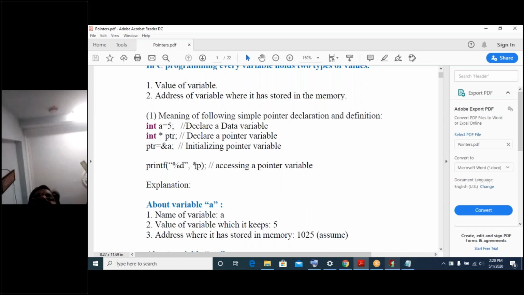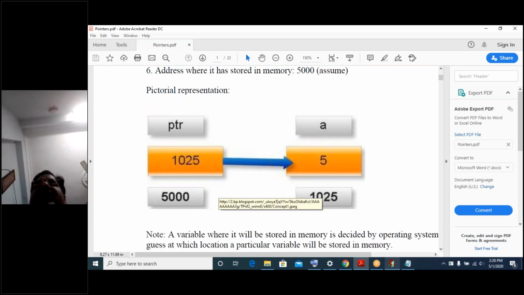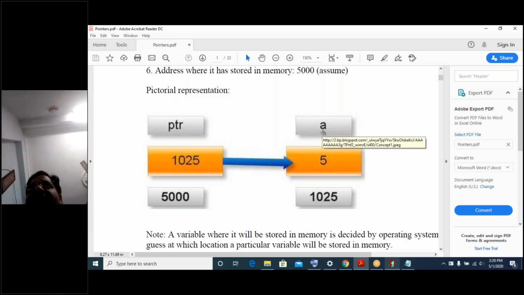Okay, I said that ampersand PTR, where ampersand PTR is indicating the value as 5. How is it going to be? Let us see now. The simple concept I can say, first the data variable. A is the data variable here now. Forget about up to here and just look at these three only. So first one, what is the syntax?